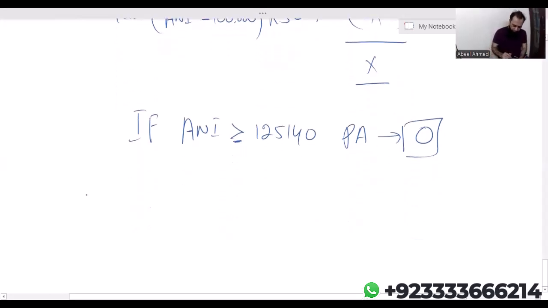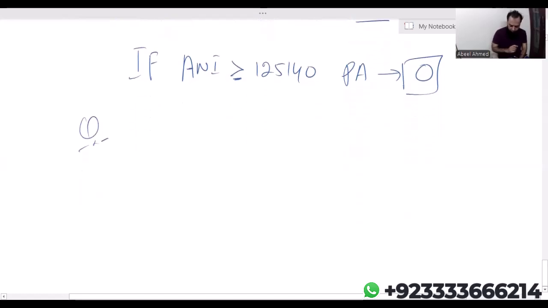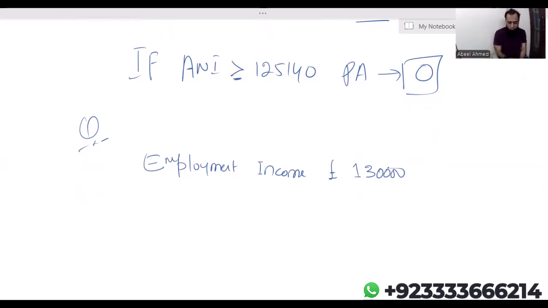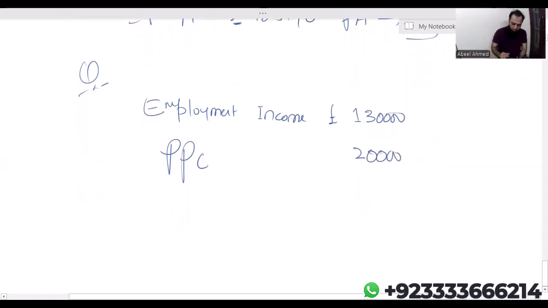Now let's see a very small question. Assuming we have employment income of 1,30,000. Let's say this individual has employment income of 1,30,000. PPC is 20,000. The requirement is very simple. Calculate: